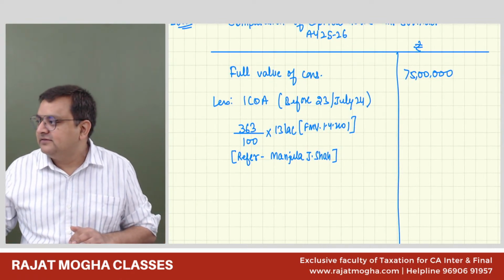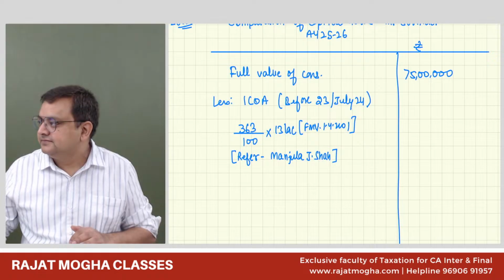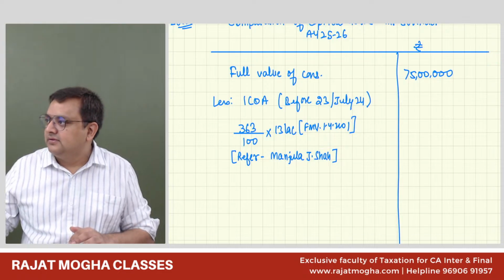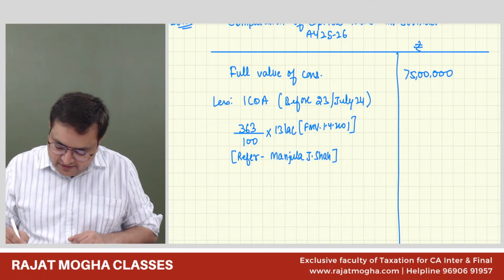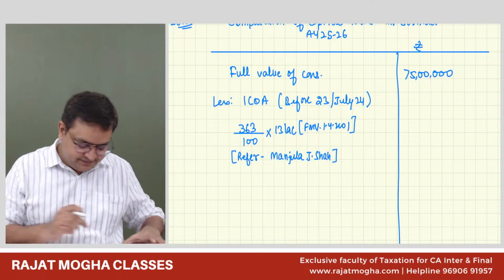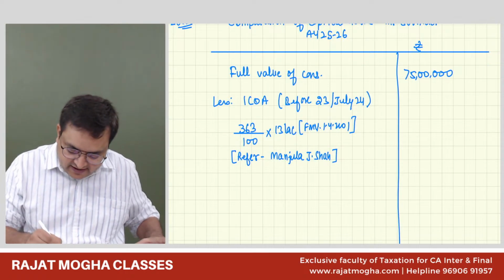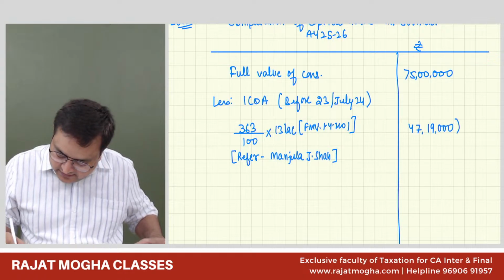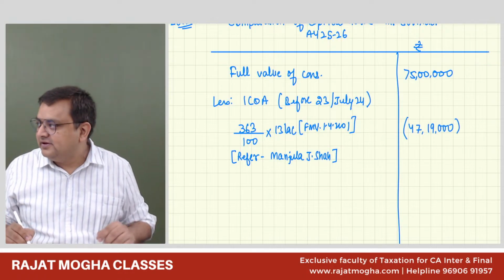Everybody okay with this? Yes, sir. How much is it, guys? 47 lakh 19,000. This is the index cost of acquisition.